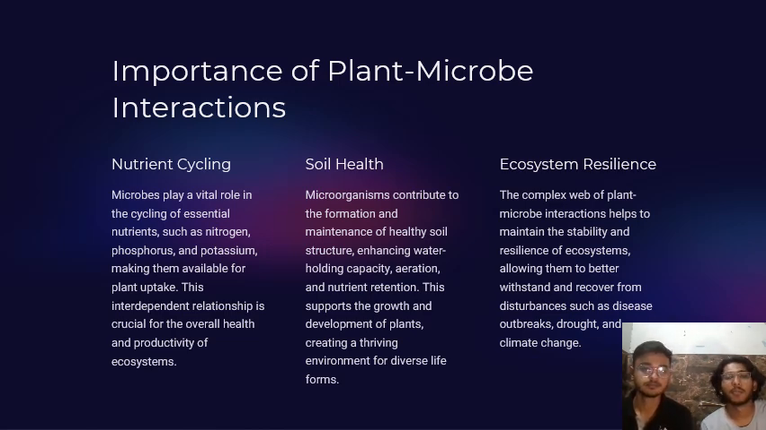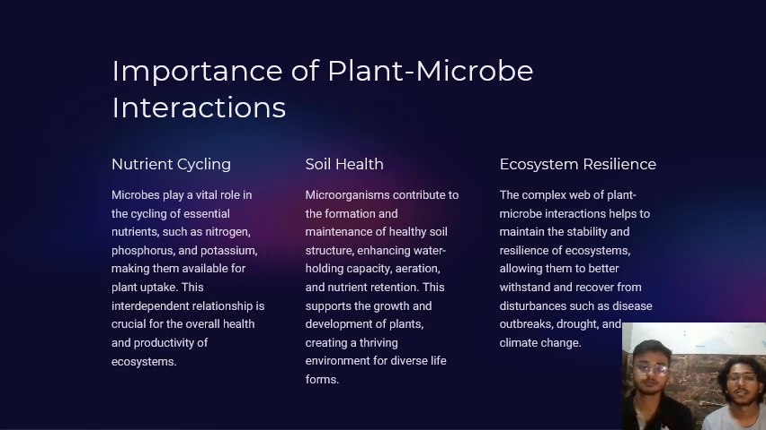Now, the importance of plant microbe interaction. The interaction among plants and microbes is very important, like in nutrient cycling. Microbes play a vital role in the cycling of essential nutrients such as nitrogen, phosphorus, and potassium, making them available for plant uptake. This interdependent relationship is crucial for the overall health and productivity of the ecosystem. Soil health. Microorganisms contribute to the formation and maintenance of healthy soil structure, enhancing water holding capacity, aeration, and nutrient retention. This supports the growth and development of plants, creating a thriving environment of diverse life forms.